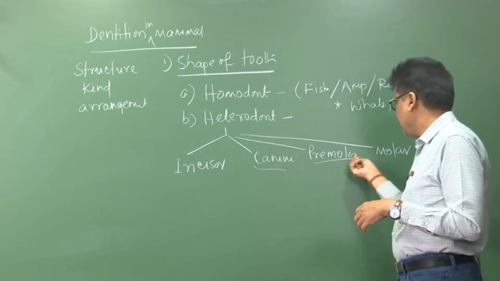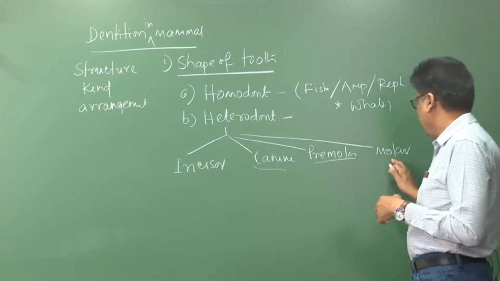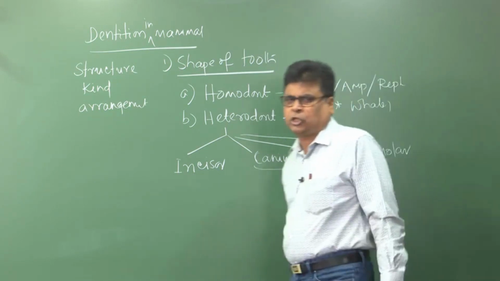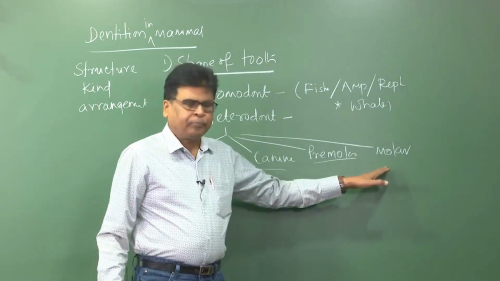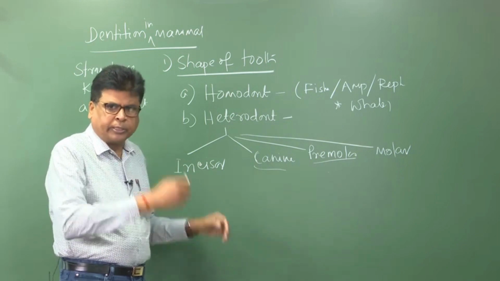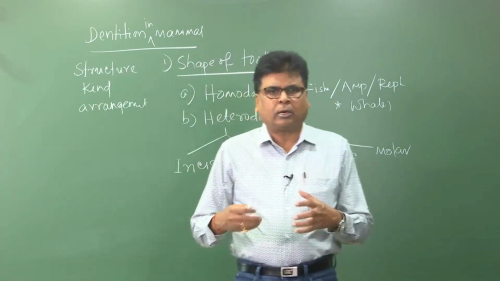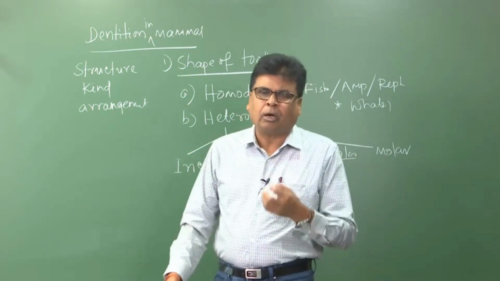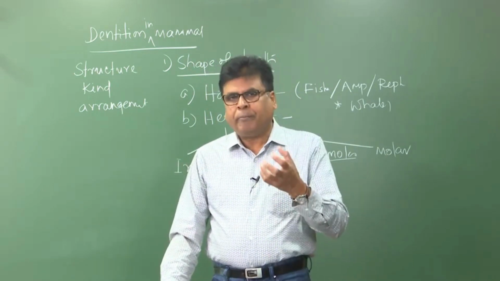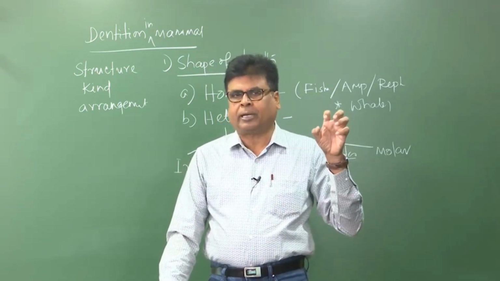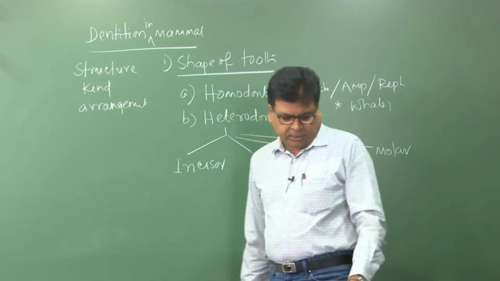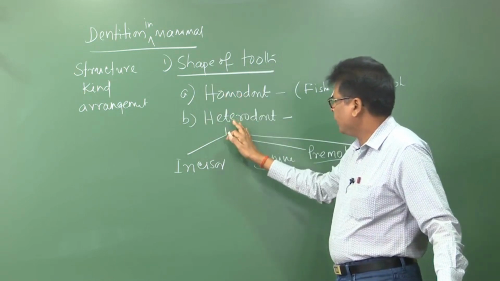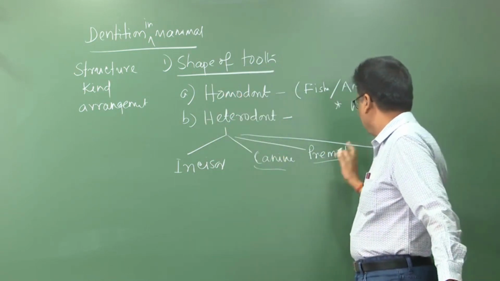The premolars are for chewing or grinding the food material, and the molars are also for grinding. These two are also called cheek teeth, as they are present in the cheek region. So, these are for grinding, this is for tearing and this is for cutting. These are the different functions, because the shapes depend upon the nature of food eaten and the manner of procuring the food material. The first point is the shape of the tooth: I discussed homodont and heterodont, and in heterodont the incisor, canine, premolar and molars are the teeth.